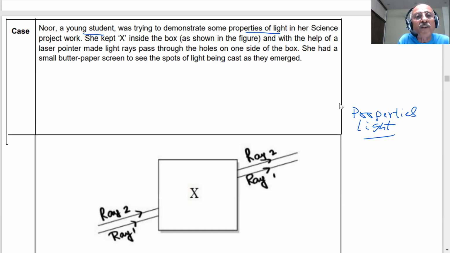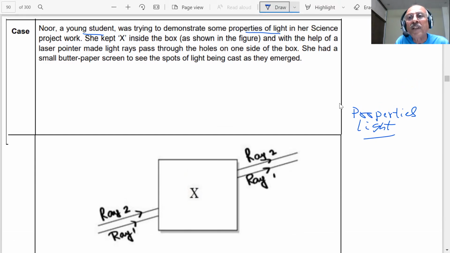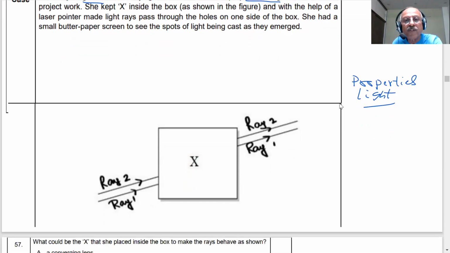She kept X inside the box. This is an imaginary box where some X is there as shown. With the help of a laser pointer, she made light rays pass through the holes. There are two holes in the box, and they pass laser beams. She had a small butter paper screen to see the spots of light being cast as they emerged. All right, this is the paragraph. You have read it. This is the diagram which is given. Student, see it very carefully.